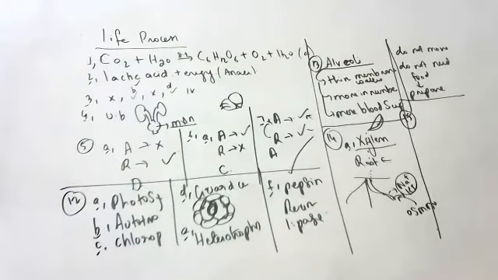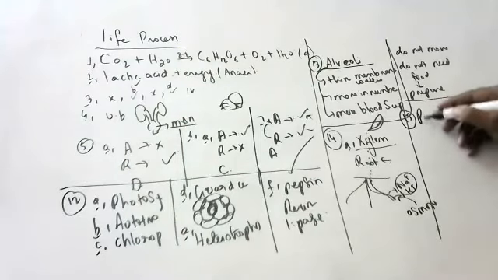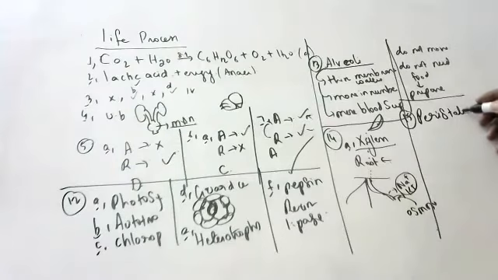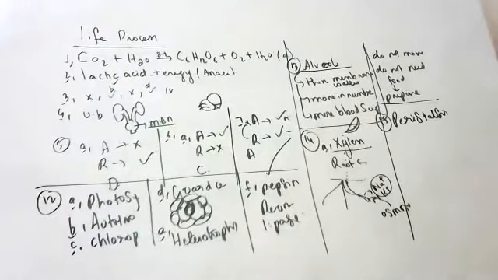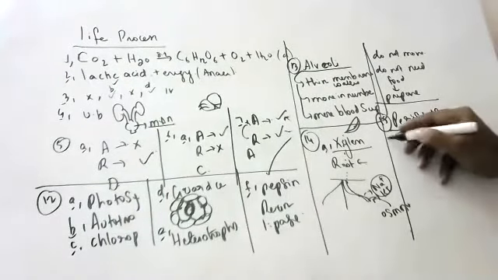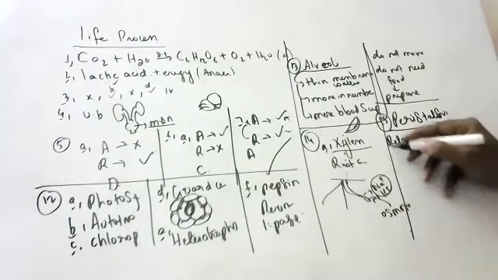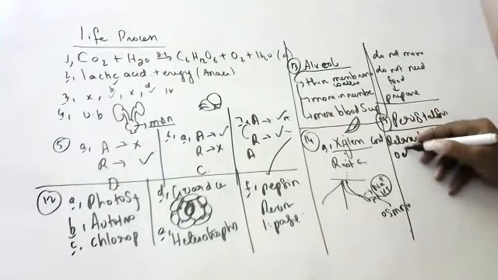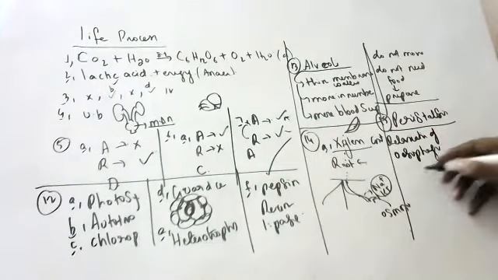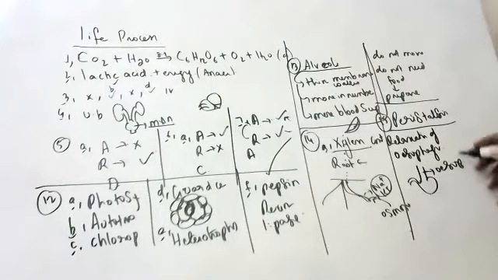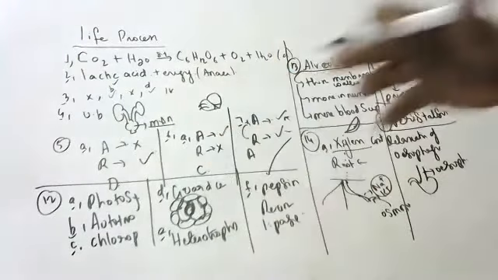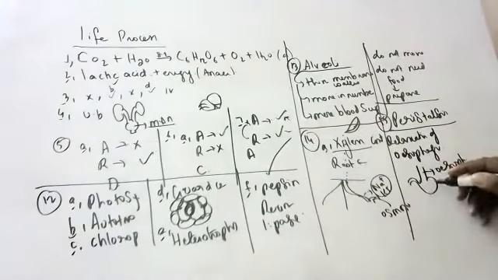Children, what is peristalsis? The rhythmic contraction and relaxation of the esophagus is called peristaltic movement. What is the use of peristaltic movement? It moves the food into the stomach.